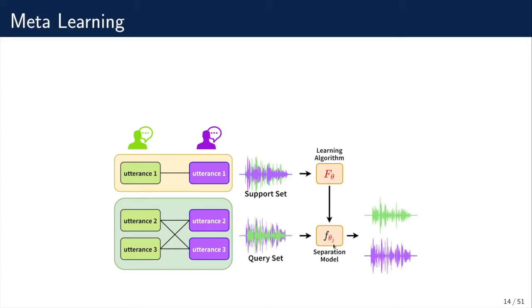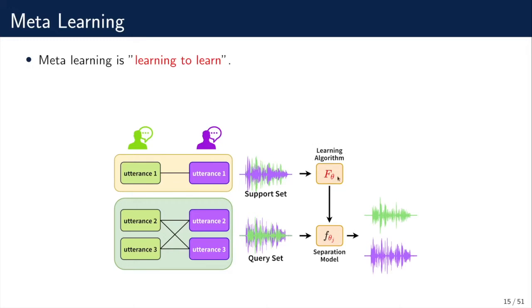Now, we want to leverage the information from the support set of the task. We feed the data in the support set to the learning algorithm, which is annotated as uppercase F. This learning algorithm is shared across tasks and tries to generate the task-specific function, lowercase f, for each task. That is why we call meta-learning learning to learn, because we're trying to learn the learning algorithm, uppercase F.